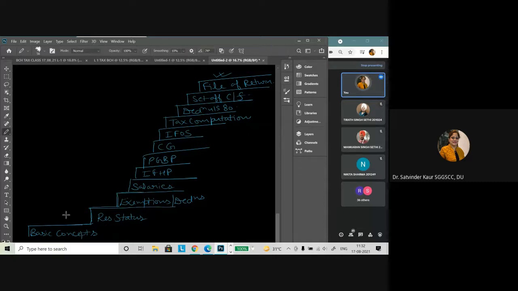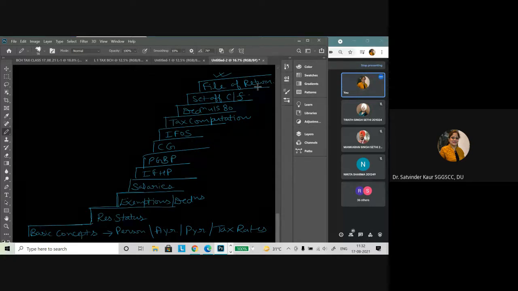It means that the base should be strong and clear, because whatever we are going to learn in the basic concepts, whether it is the definition of person, your assessment year, previous year, or tax rates, whatever we learn in this, we are going to use at all the stages. So that's why we have to understand it in this particular form.